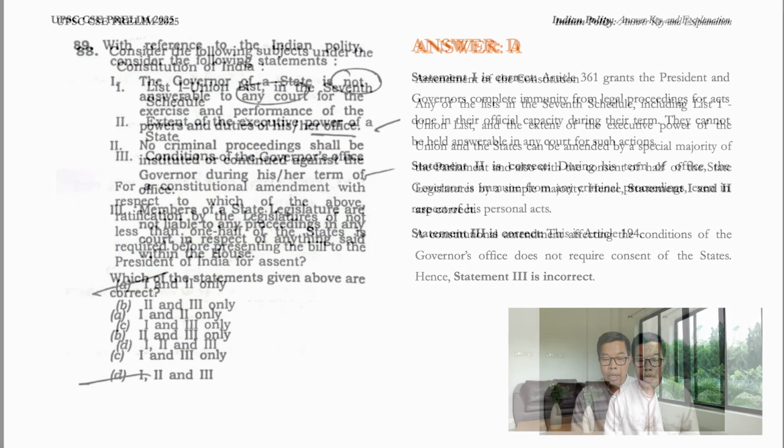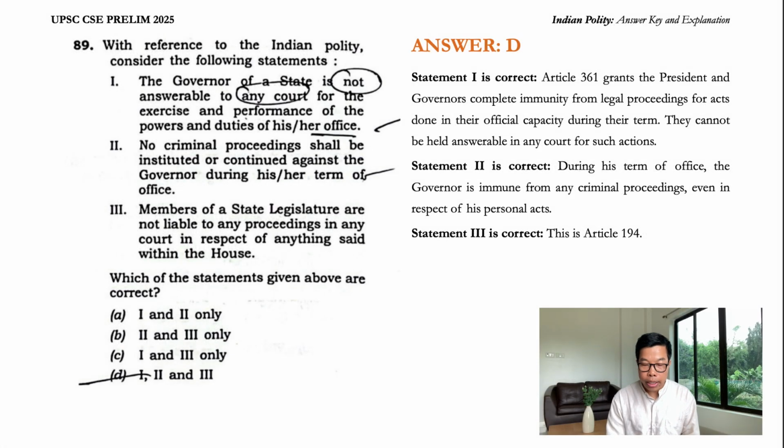Question 89. With reference to the Indian polity, consider the following statements. The governor of a state is not answerable to any court for the exercise and performance of the powers and duties of his or her office. Statement 1 is correct, guys. Article 361 grants the president and the governors complete immunity from legal proceedings for acts done in their official capacity during their term. They cannot be held answerable in any court for such actions.